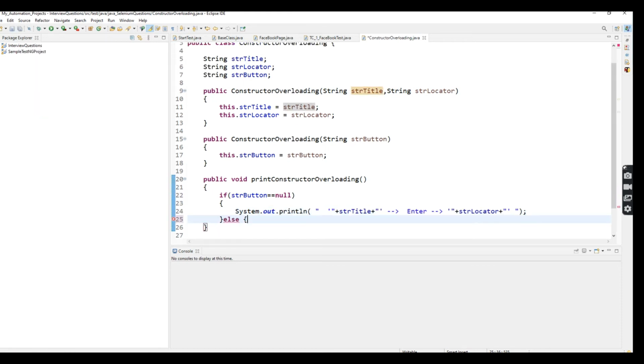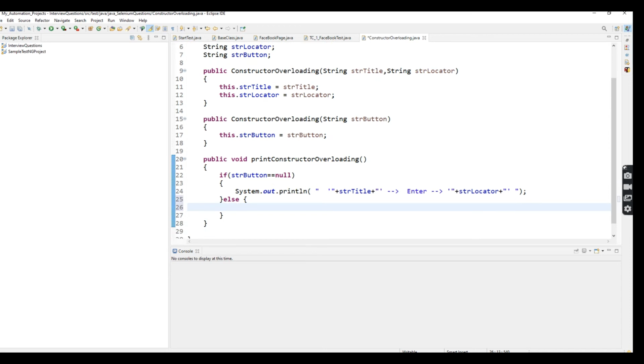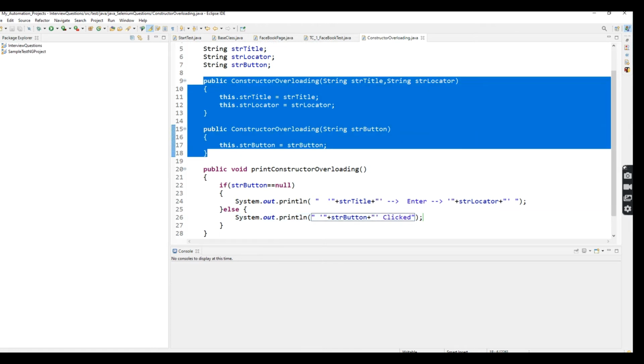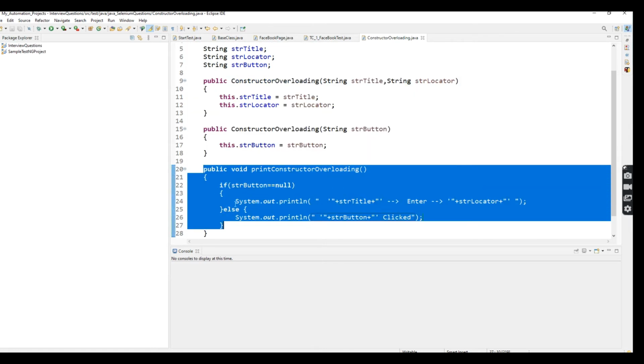In the else part, I'm going to print the string button only, using System.out.println, with login clicked. So now we are done with the constructor overloading, and we also created one method inside which we gave a println for printing the statement based on the parameters passed.